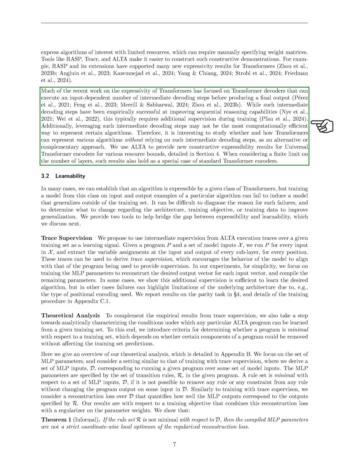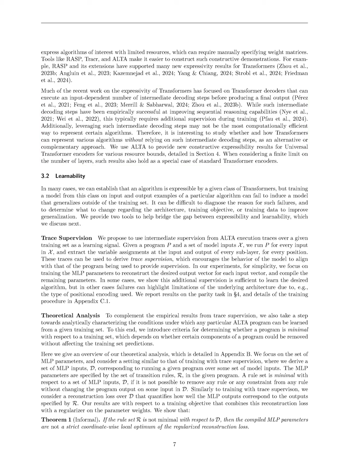Much recent work has concentrated on transformer decoders that can perform a variable number of decoding steps before producing an output. While these steps can enhance sequential reasoning, they often need extra supervision during training and may not be the most efficient way to represent certain algorithms. Thus, we find it valuable to explore how transformers can represent various algorithms without relying on intermediate decoding steps. We use ALTA to present new constructive expressibility results for universal transformer encoders under different resource constraints, which we detail in a later section. These results also apply to standard transformer encoders when there is a finite limit on the number of layers.